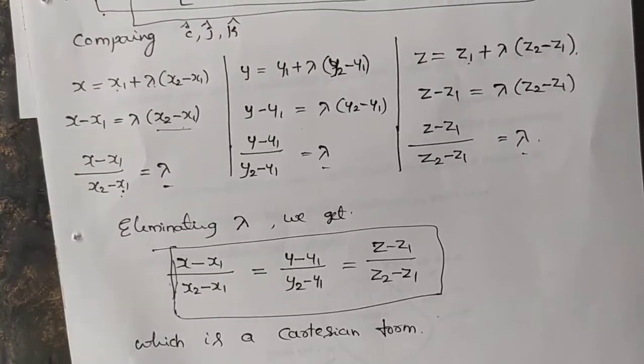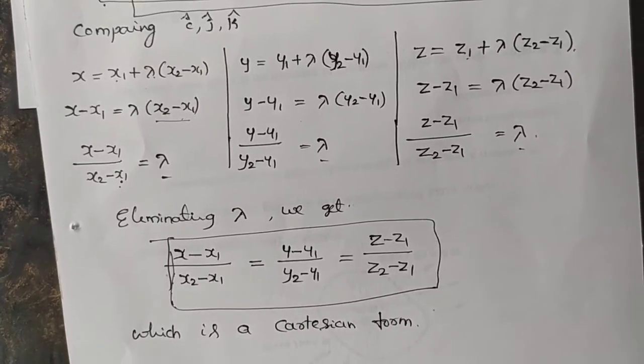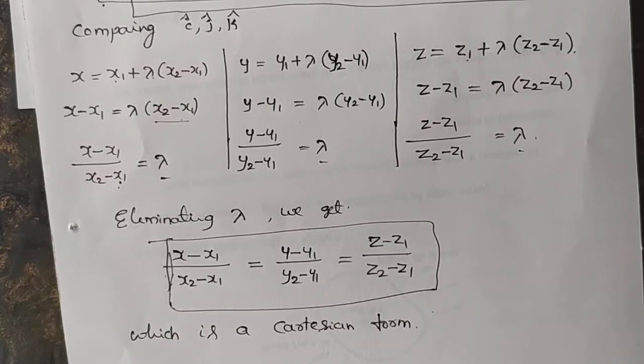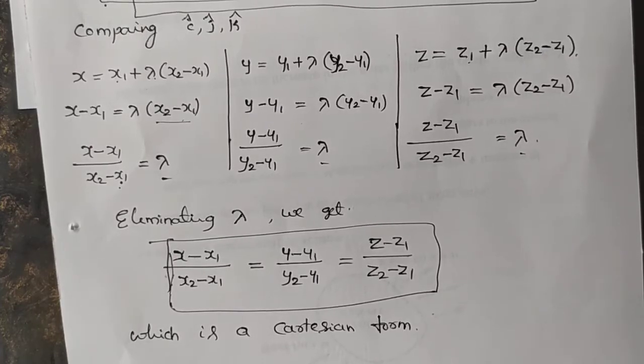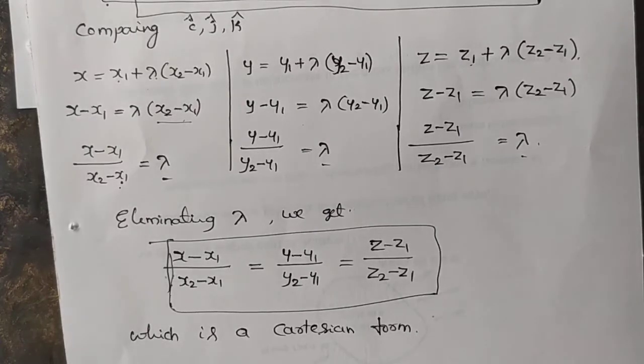Understand? Hence it is the second derivation in three-dimensional geometry, which is important for 5 marks. Kindly do not neglect this one. You just practice this derivation at your home, 4 to 5 times, and you will be perfect in this derivation. This derivation is very similar to the previous one. If you know the concept of the previous derivation, you will find it very easy to derive this one.